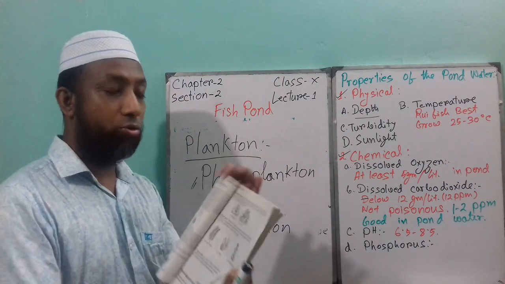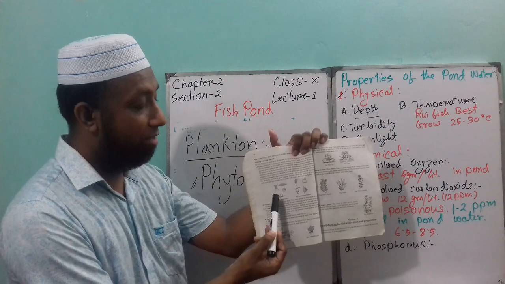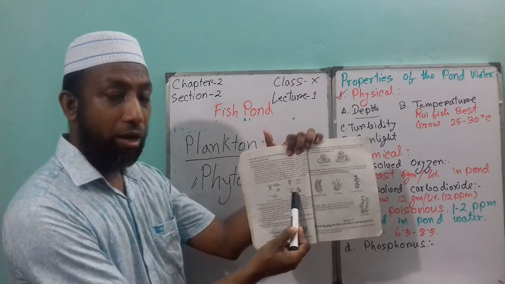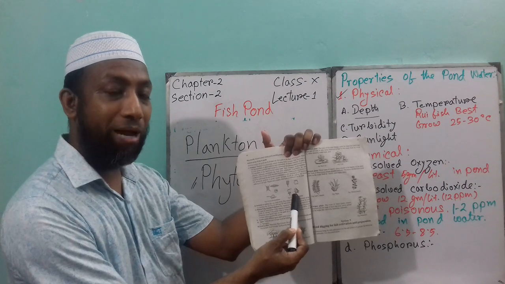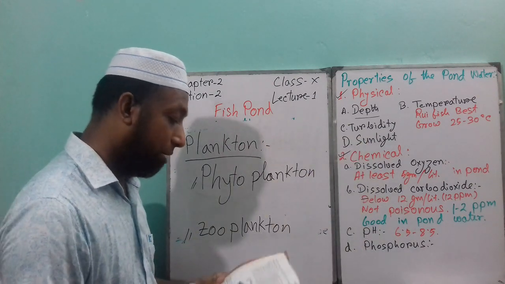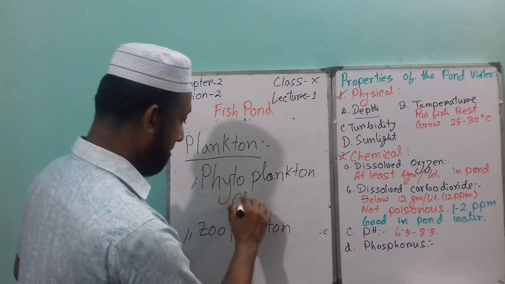So if you go to page number 46, you can have a look at the picture of the phytoplankton here, and this is the phytoplankton, with zooplankton present underneath in the water. So what are examples of phytoplankton? Chlorella and Anabaena.